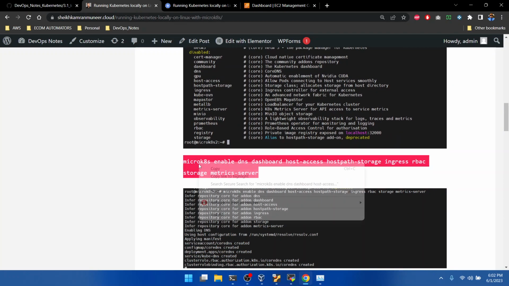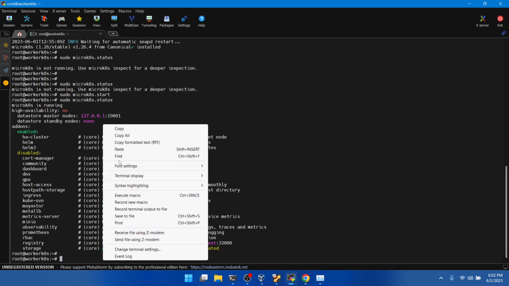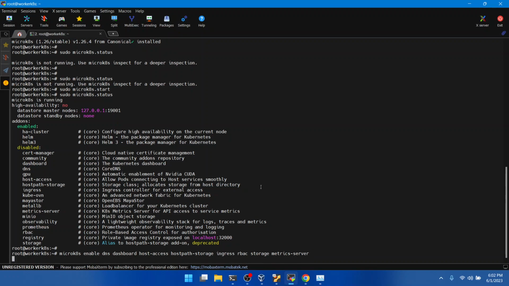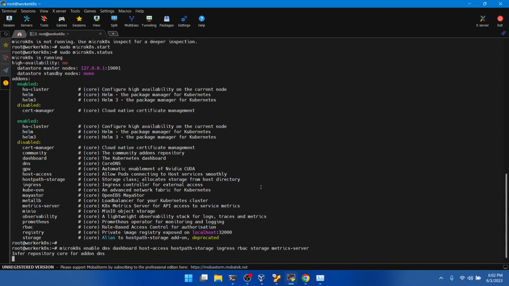This is the command, and it will be installed. I'll explain it to you. We have to go with the metrics server, storage, RBAC, ingress, hostpath storage, host access, dashboard, and DNS, and we just need to enable these. Let's see how the results come up from this one.